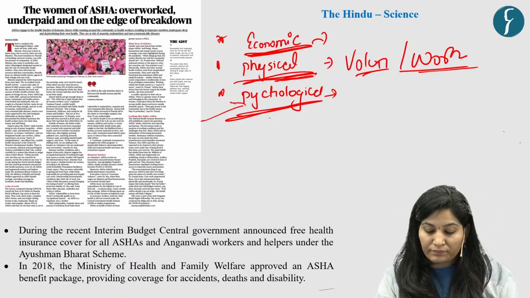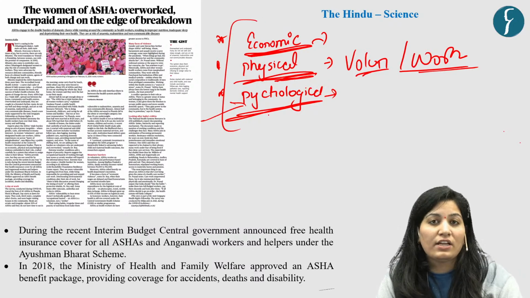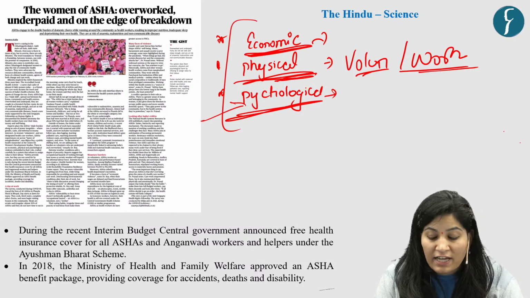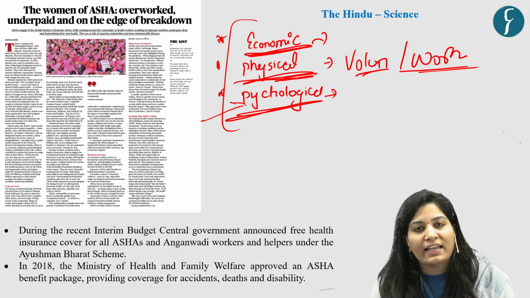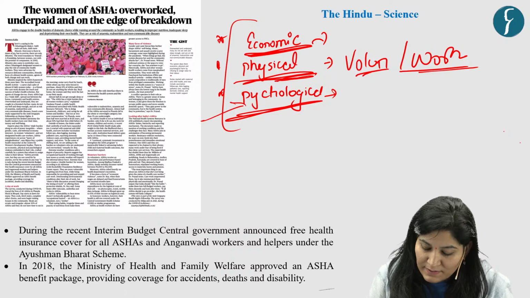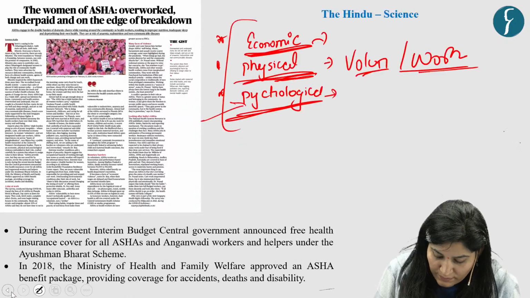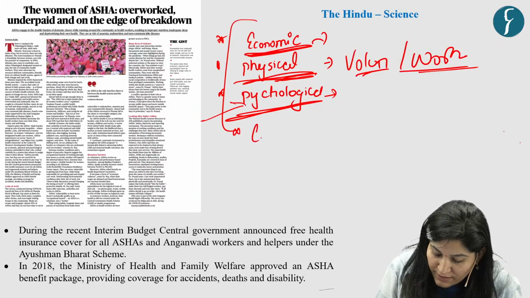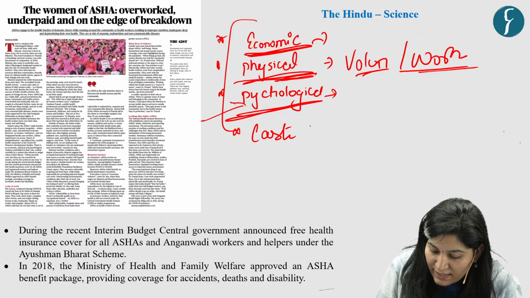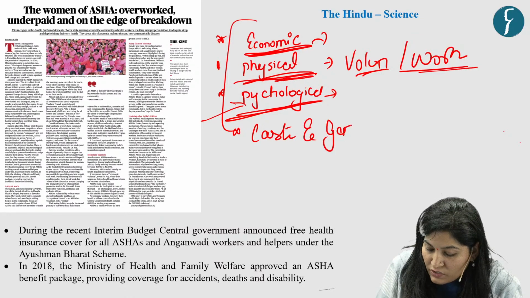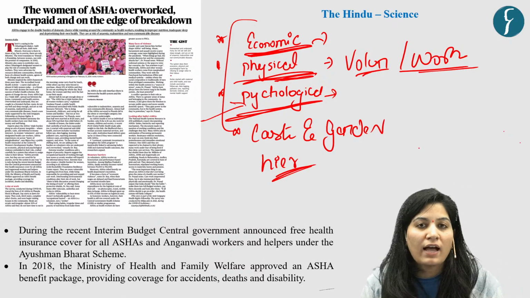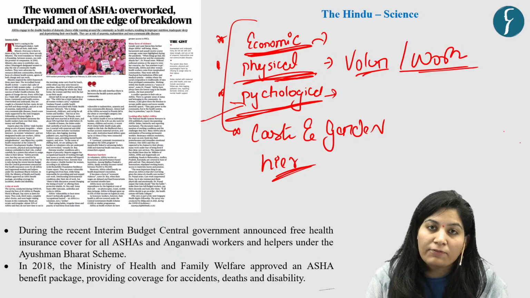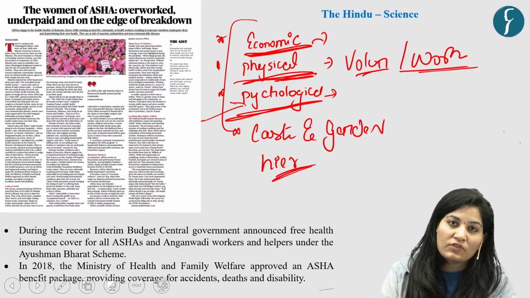Now, these are the major challenges. Further, these challenges are compounded by other prevailing challenges like caste and gender hierarchies. Why? Because most of the Anganwadi workers are coming from marginalized sections.